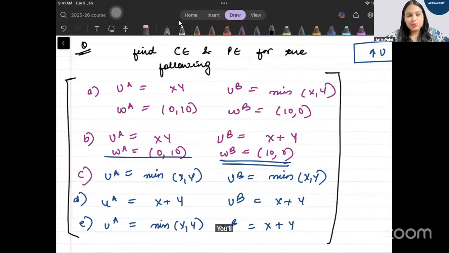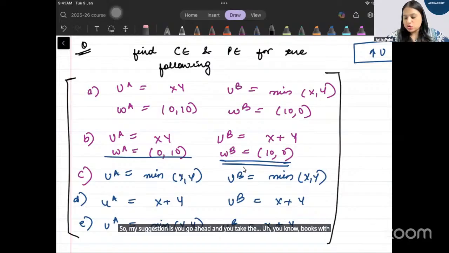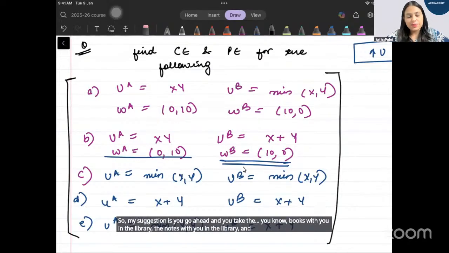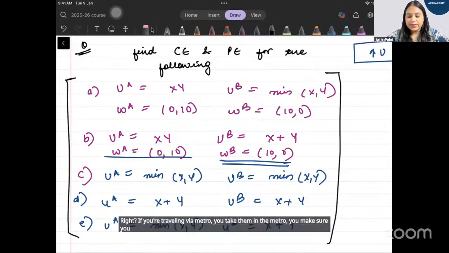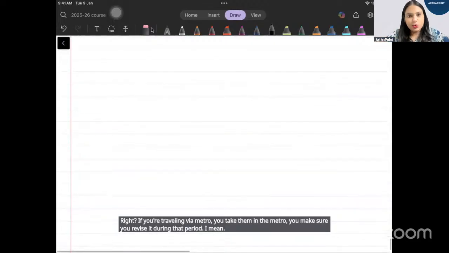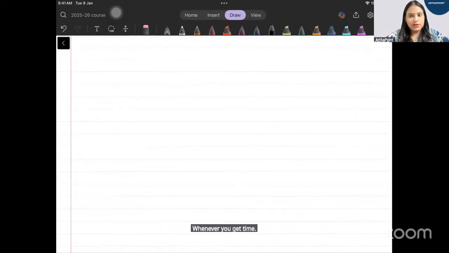You have to make sure that you combine semester preparation with this. So my suggestion is you take the books and the notes with you in the library, and you revise them. If you're traveling via metro, you take them in the metro. You make sure you revise it during that period. Whenever you get time, you have to do this part.